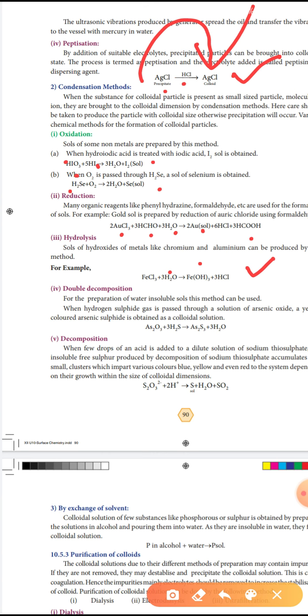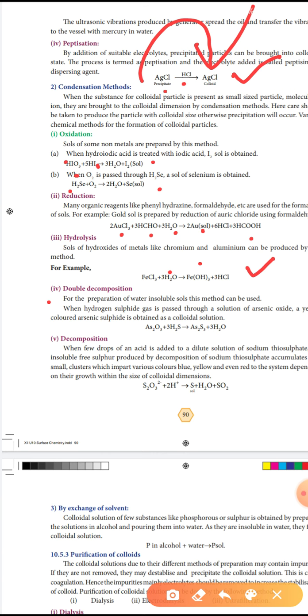plus HCl. Okay, then the fourth one is double decomposition. For the preparation of water insoluble salt, this method can be used. The double decomposition method can be used to prepare water insoluble salt, that cannot dissolve in water.